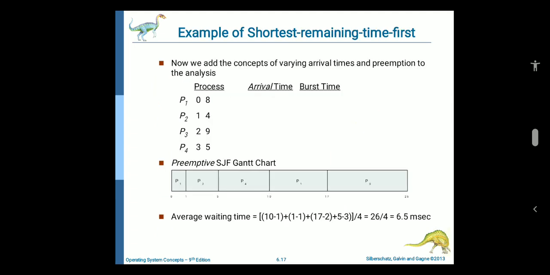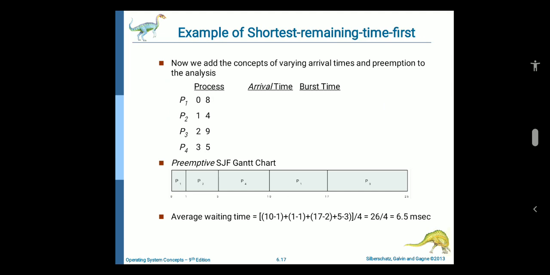Next one is shortest remaining time. It is the preemptive mode of the SJF algorithm in which jobs are scheduled according to the shortest remaining time. On the basis of this example, we can understand that multiple processes are running simultaneously, and one by one will complete, the process which has the shortest remaining time first. On the basis of arrival time and burst time, we calculate the shortest remaining time.